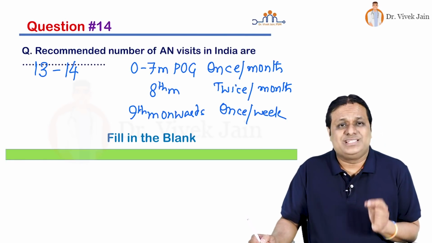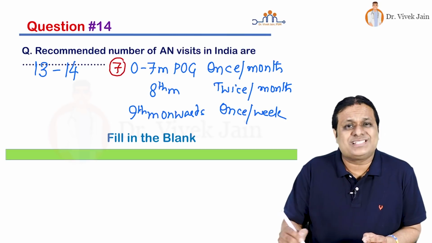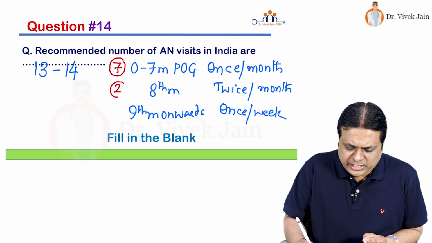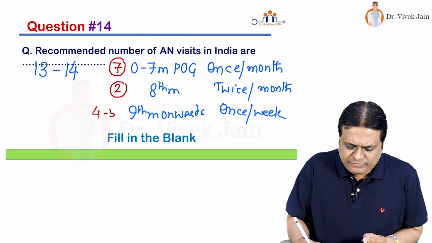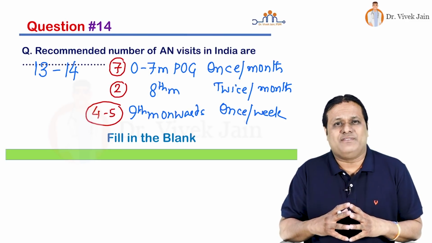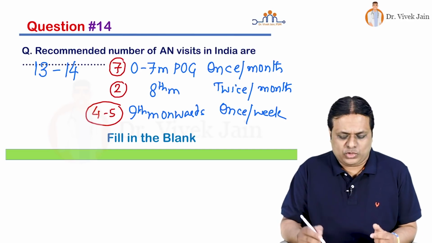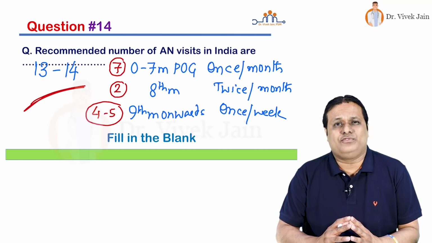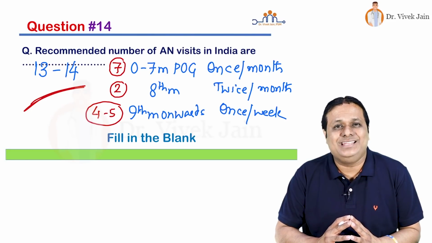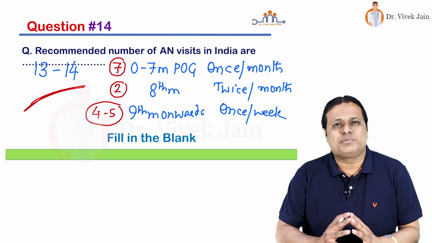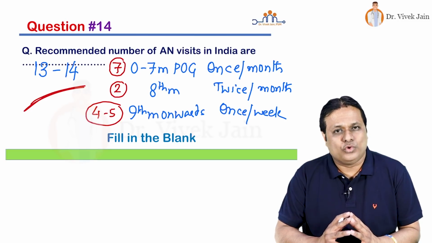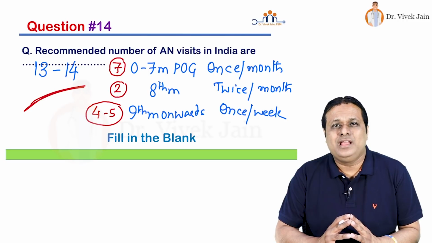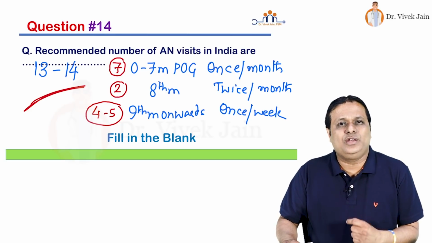So now if you see, 7 visits in first 7 months, 2 visits in 8th month, and 4 to 5 visits till delivery takes place. 7 plus 2 plus 4 to 5. Total of 13 to 14 visits should be undertaken. Answer is not 4 visits because those are minimum. Nowhere in the question is minimum written. If you are asked minimum antenatal visits, in India it is 4, minimum visits antenatal according to WHO is 8. But we are being asked not minimum, recommended here, 13 to 14.